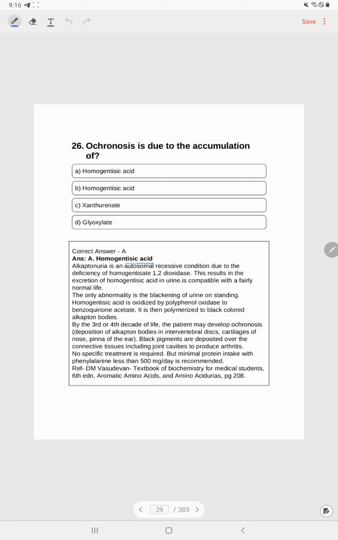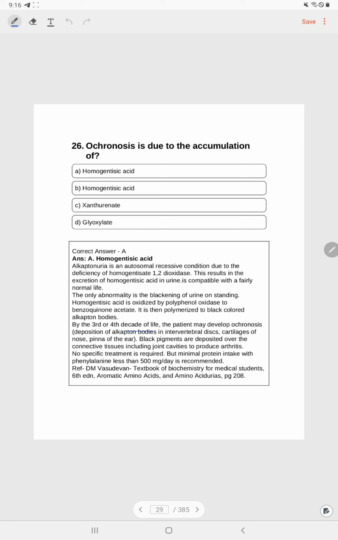Answer is homogentisic acid. Alkaptonuria is an autosomal recessive condition due to deficiency of homogentisate 1,2-dioxygenase. This results in the excretion of homogentisic acid in urine. It is compatible with a fairly normal life. The only abnormality is the blackening of urine on standing. Homogentisic acid is oxidized by polyphenol oxidase to benzoquinone acetate. It is then polymerized to black colored alkapton bodies.